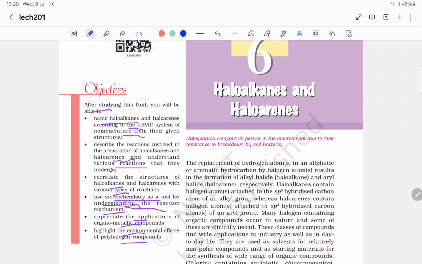Haloalkanes and haloarenes. Halogenated compounds persist in the environment due to their resistance to breakdown by soil bacteria.